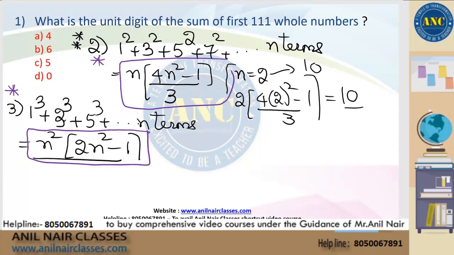So the question in this slide I asked was the sum of the first whole numbers. It could be the sum of the squares of the first 20 odd numbers. It could be anything. I hope the concept is clear. First question answer is 5. Don't make a mistake: the question is on whole numbers, not on natural numbers. First one, I hope it is clear. Can I go to the second question?